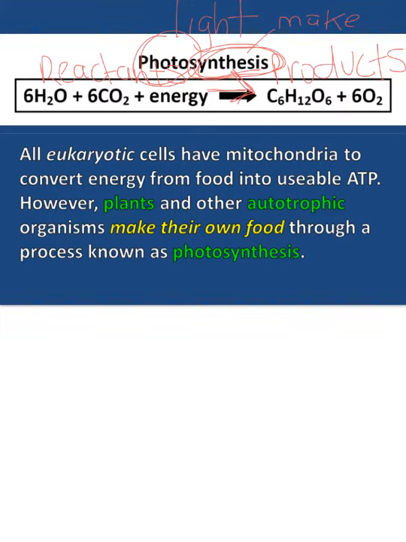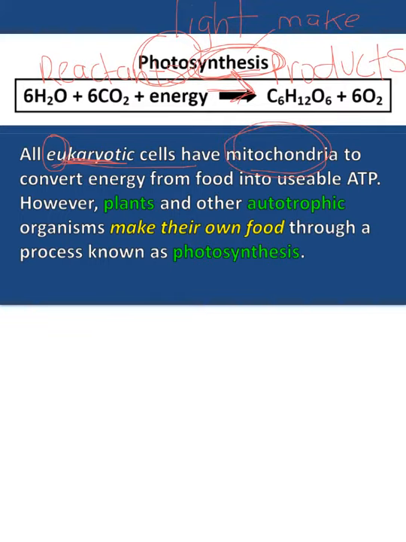So all eukaryotic cells, remember eukaryotic, U means true, karyo means kernel, which is the nucleus. So eukaryotic cells have a nucleus, and they have membrane-bound organelles, which makes them bigger and more complex. So they have mitochondria. And remember the mitochondria from last time?